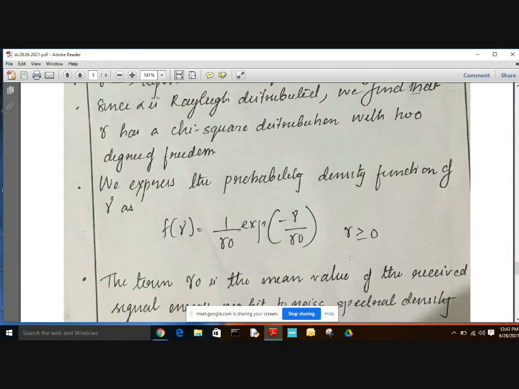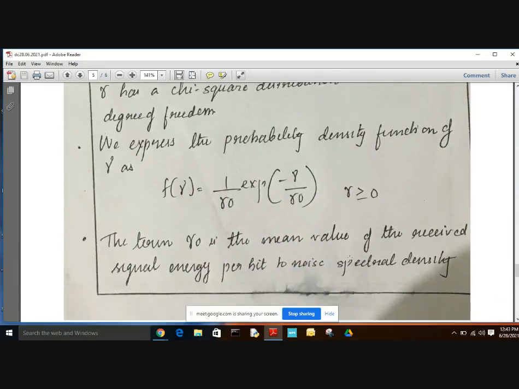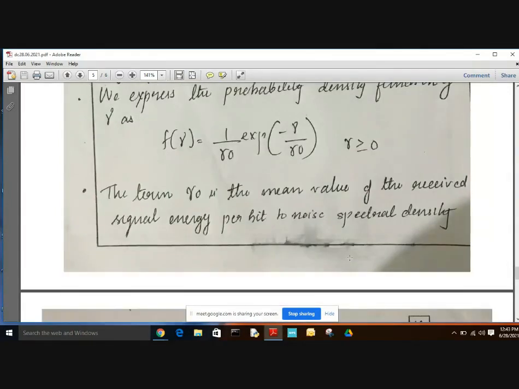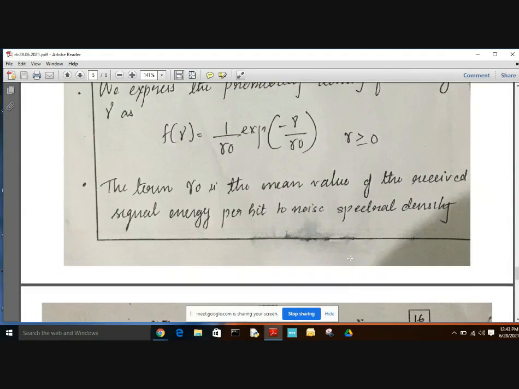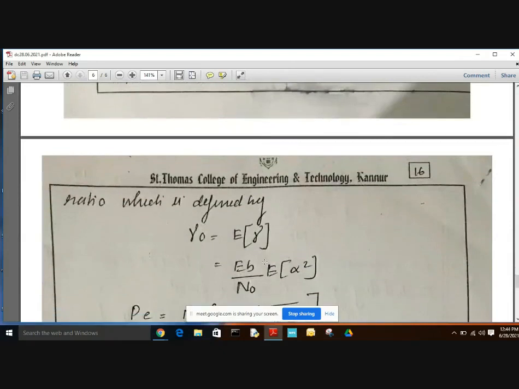The term gamma naught is the mean value of received signal energy per bit to noise power density. Gamma was the attenuated received signal energy to the noise power density, but here gamma naught is the mean value of received signal energy per bit to noise spectral density, and it is given by gamma naught equals expectation of gamma.